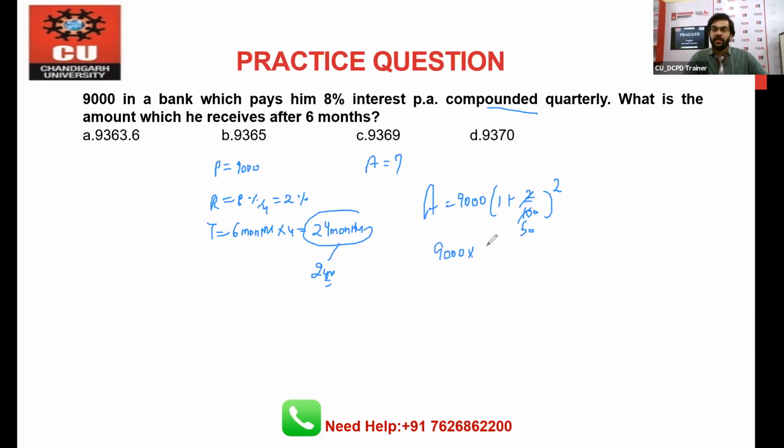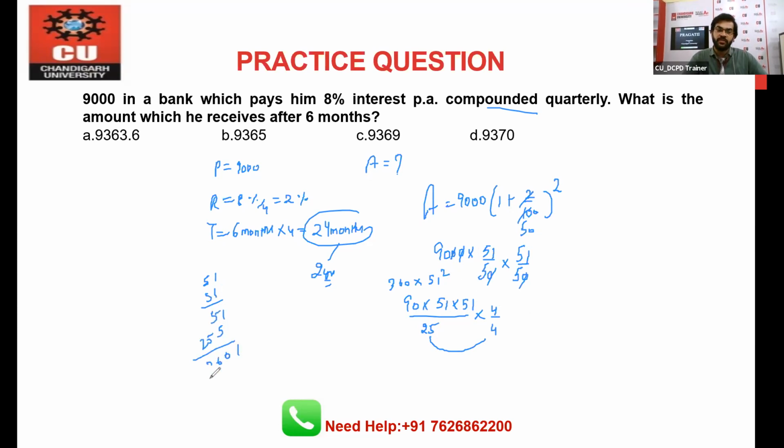9,000 multiply 51 by 50, 51 by 50, 0, 0 cancel, right? And you will say that 90 multiply 51 multiply 51 divided by 5, 5, that is 25. So you can multiply here 4, divide with the 4. Why? Because this will become 100, right? So how we can multiply it? 90 into 4, that is 360. Multiply 51, multiply 51 square, right? So 51 square, how we can calculate the 51 square? This is 51, 5 and 5, 5, 5, 25, 1, 0, 2, 6, 0, 1.